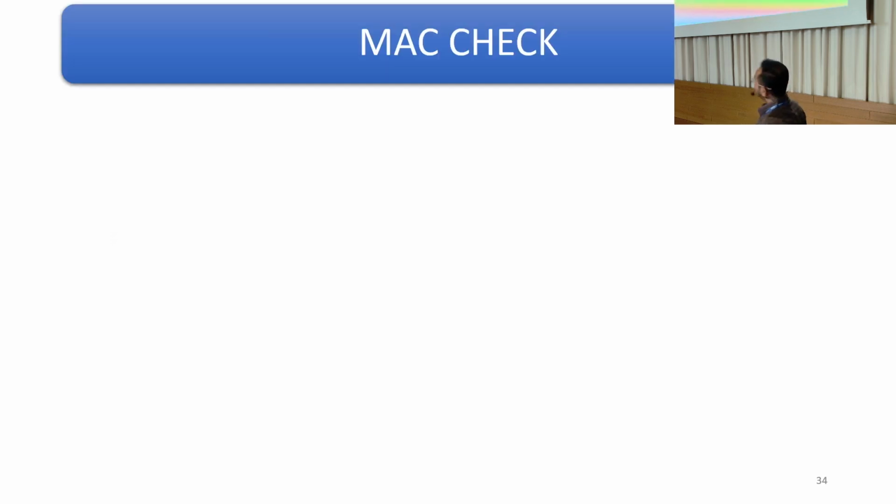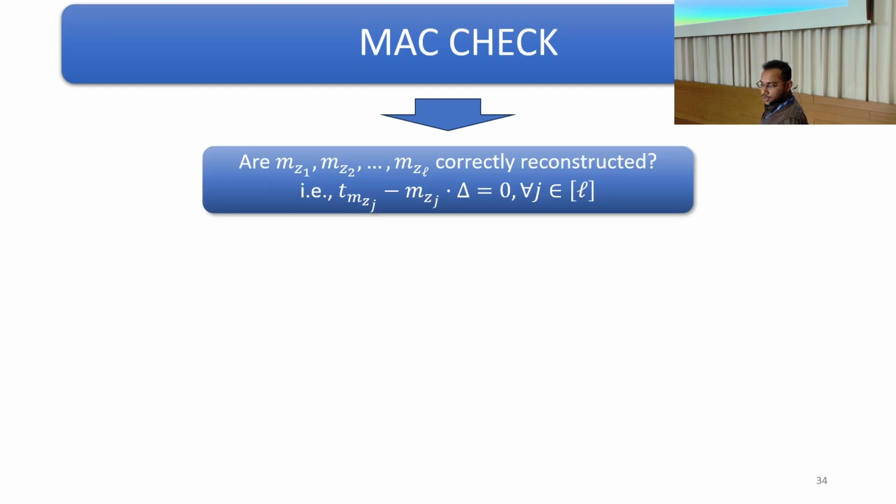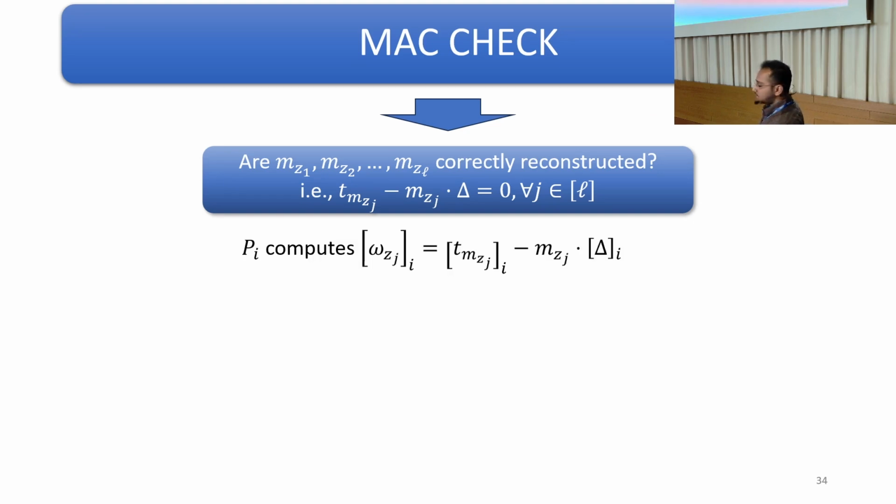And for the MAC check, we use an existing technique from the literature, where we check whether the tag minus the mask value times delta is equal to 0 or not. For that, every party obtains a sharing of this value, and then it is required to check whether this value summed over i is equal to 0 or not.